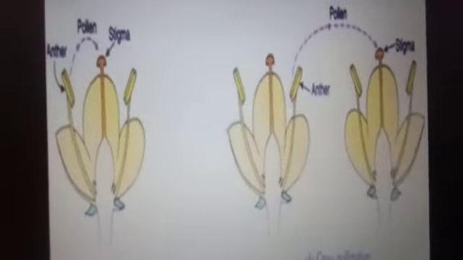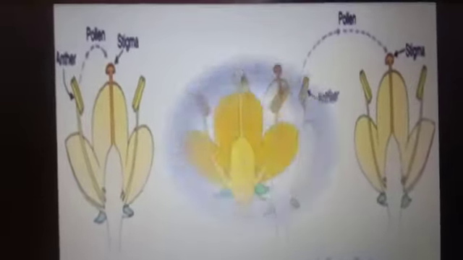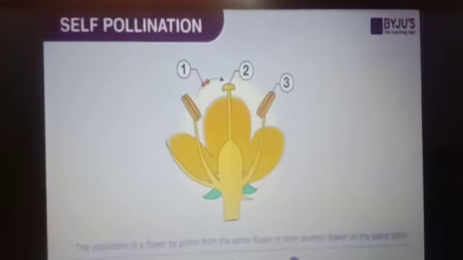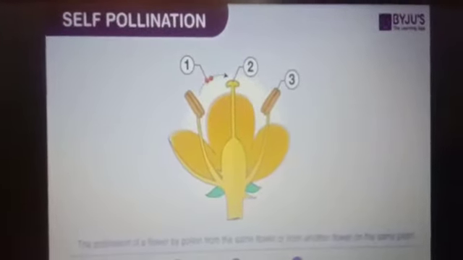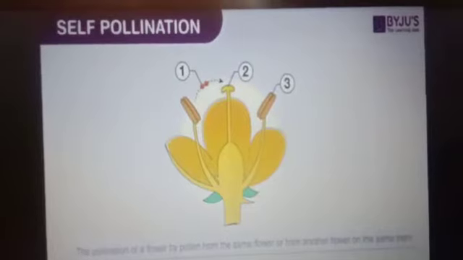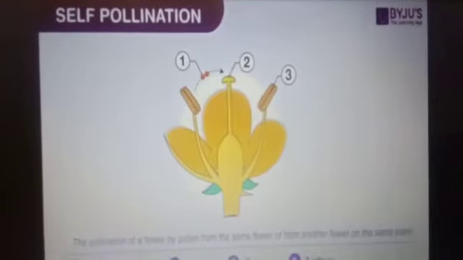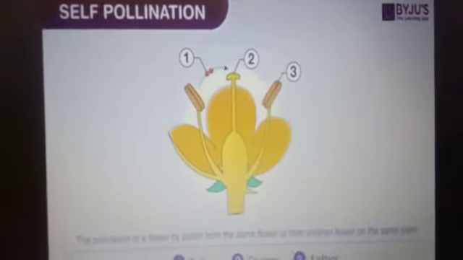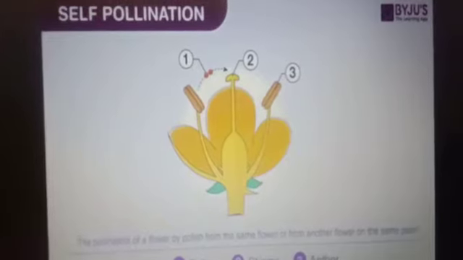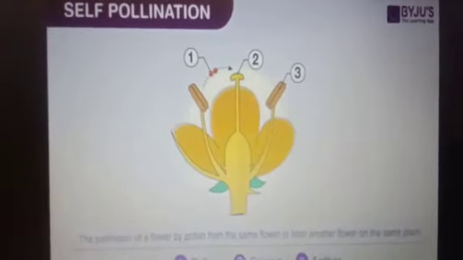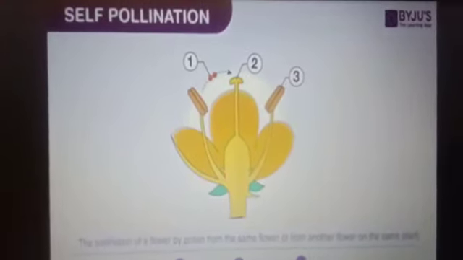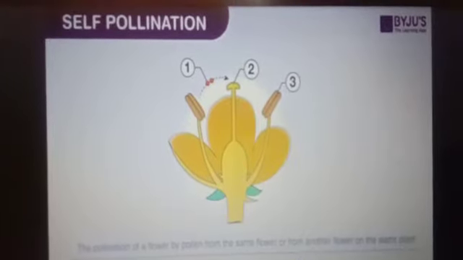When the pollen grains from the anther of a flower are transferred to the stigma of the same flower, it's called self-pollination.